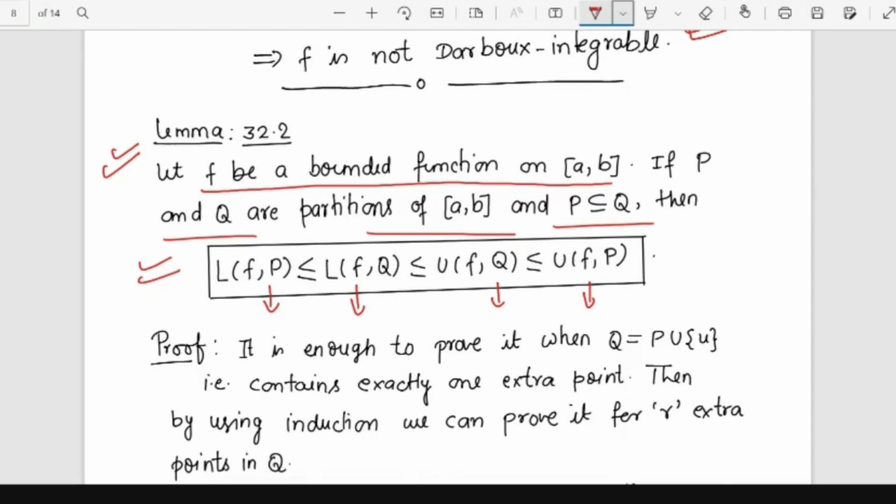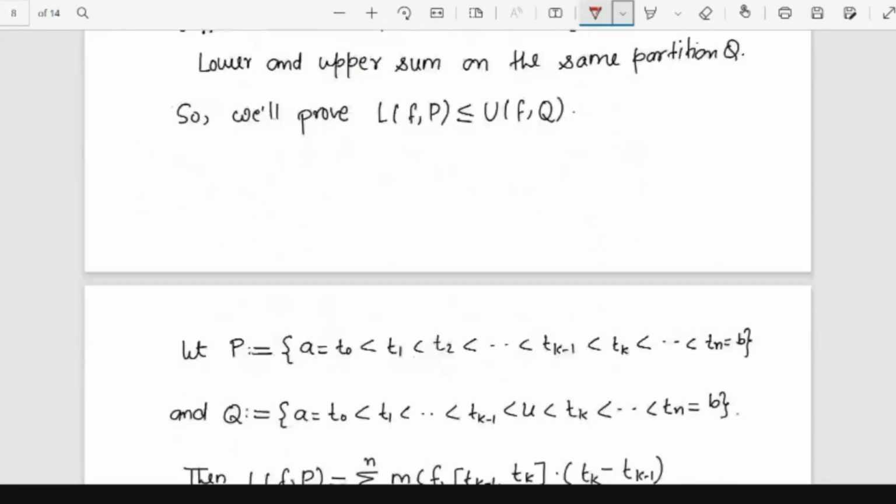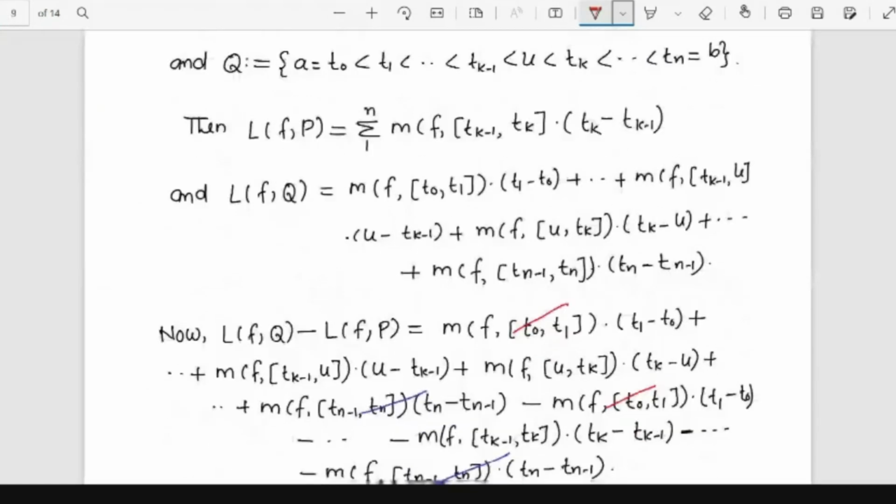We can prove it mathematically also, but I'm not going into the detailed proof of this result.